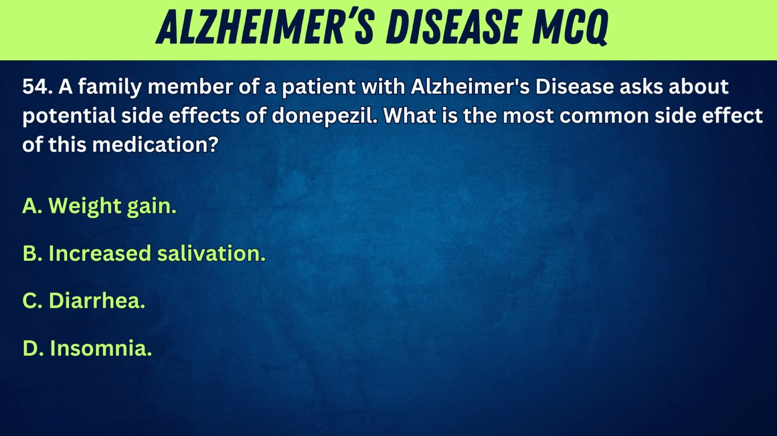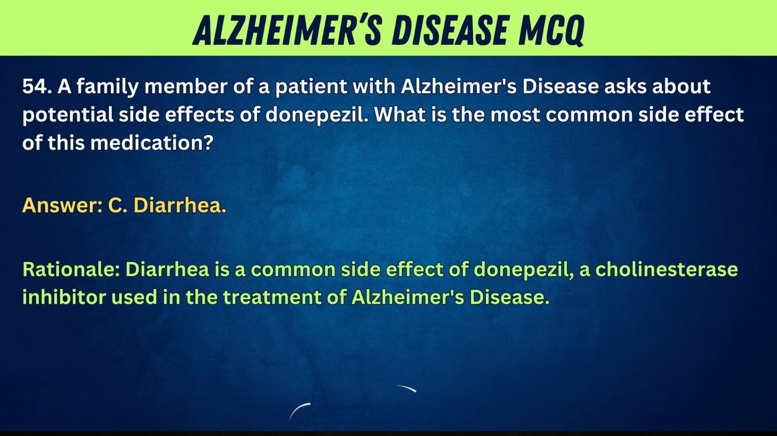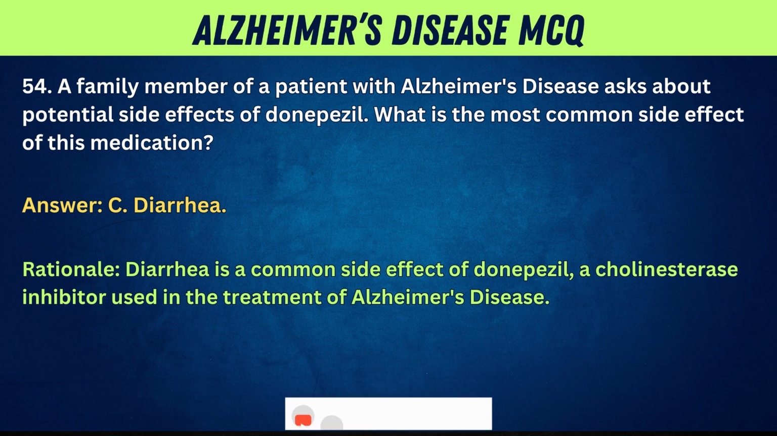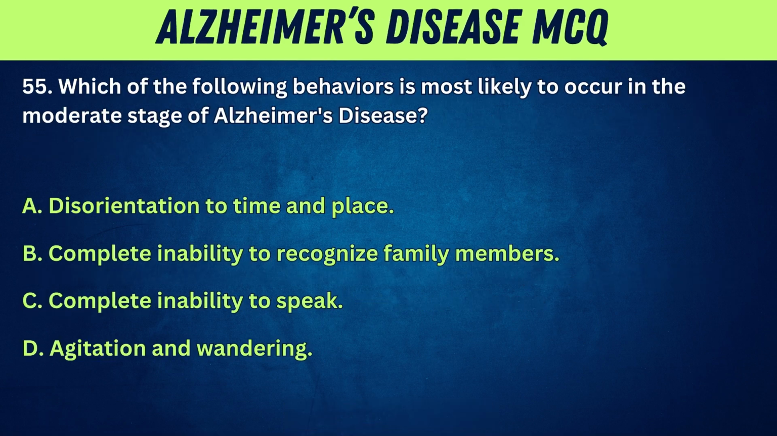A. Weight gain. B. Increased salivation. C. Diarrhea. D. Insomnia. Answer: C. Diarrhea. Rationale: diarrhea is a common side effect of donepezil, a cholinesterase inhibitor used in the treatment of Alzheimer's disease. 55. Which of the following behaviors is most likely to occur in the moderate stage of Alzheimer's disease?